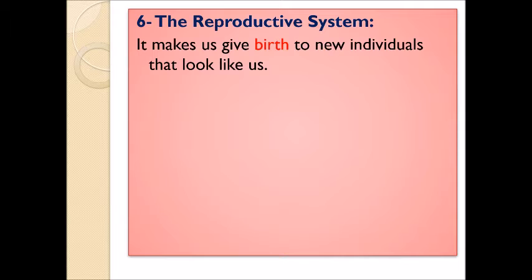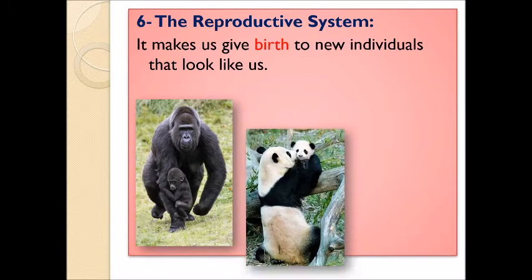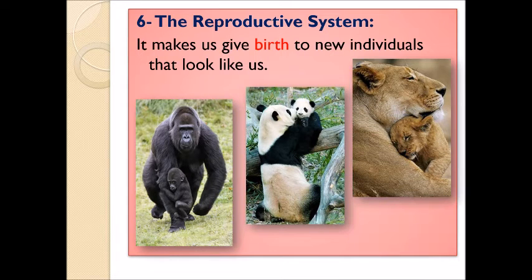System number 6 is called the reproductive system. It helps us to give birth to a new individual that looks like us. So, the monkey will give birth to a small monkey. We will give birth to small babies just like us.